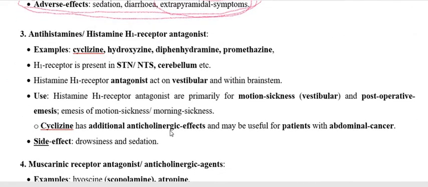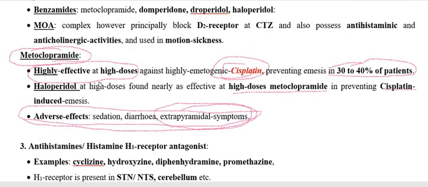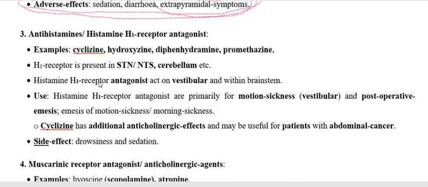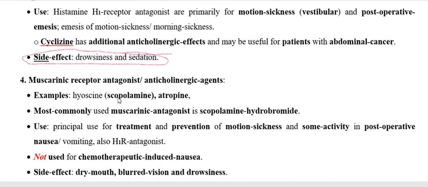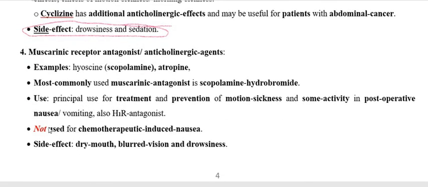Antihistaminic, in this we are not going to mention much more. We already discussed the antihistaminic and the muscarinic. These two are the groups that we are going to use particularly for motion sickness. Regarding mechanism and side effects, we already discussed. Again, we are not going to discuss. Muscarinic, we also already discussed.